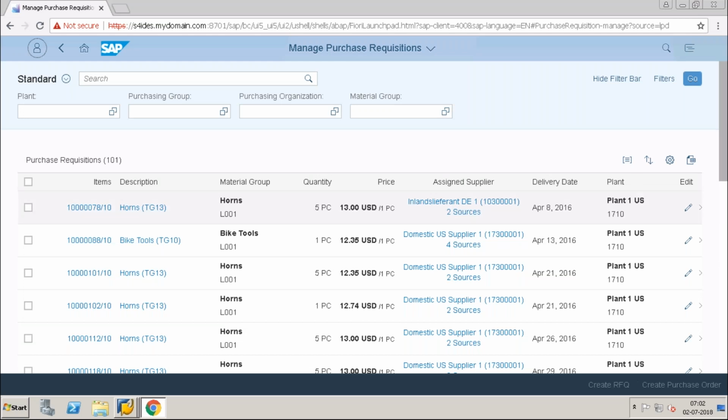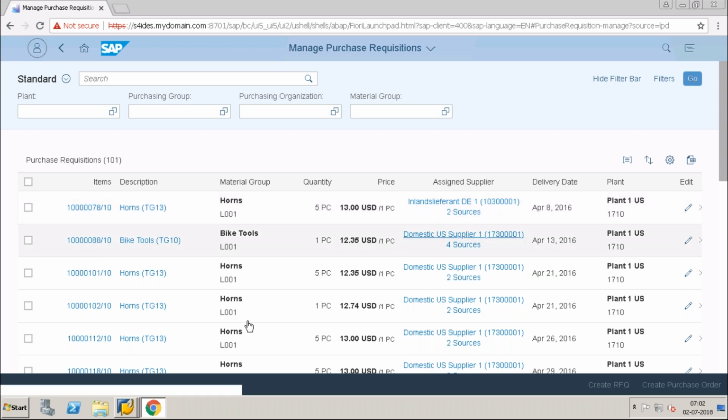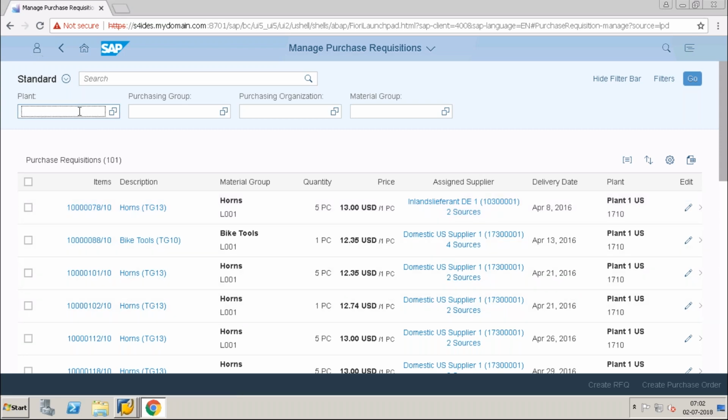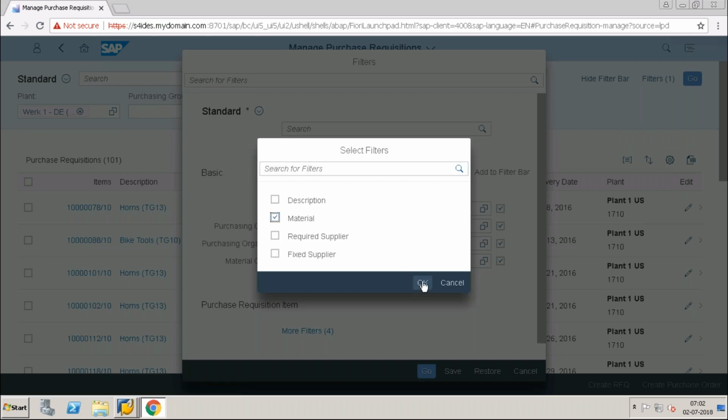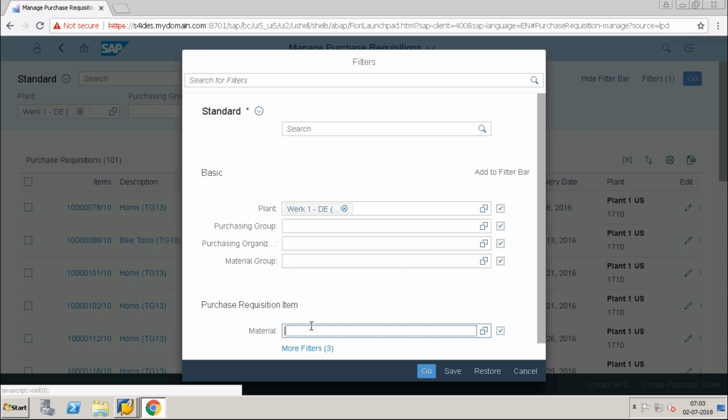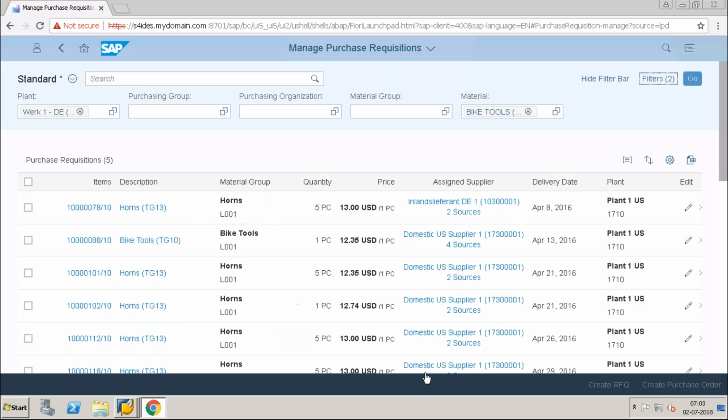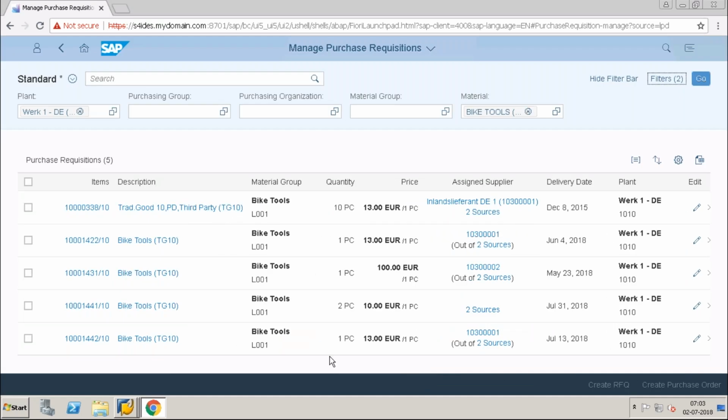Here I can get directly into the edit mode using this. There is no major difference, but here it will be edit mode. Let's say for example, I will take my purchase requisition 1010. And what is the material? I will find other filters. I will put material as one of the filters, and the material is TG10. So this is my app.